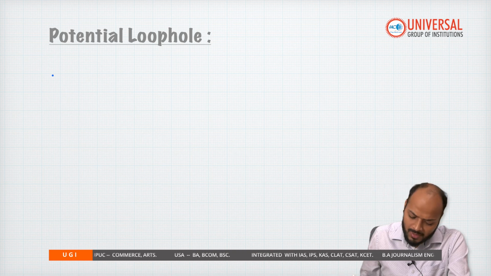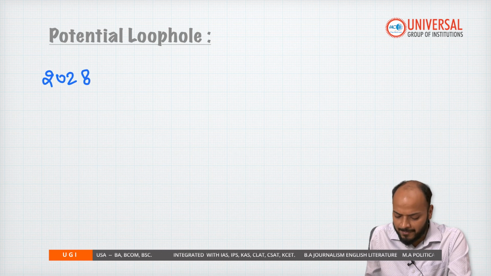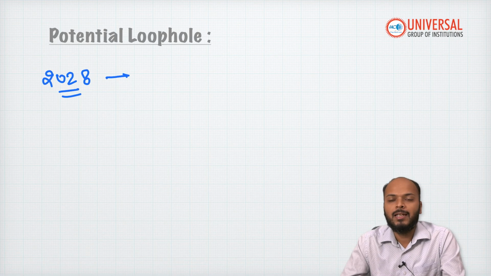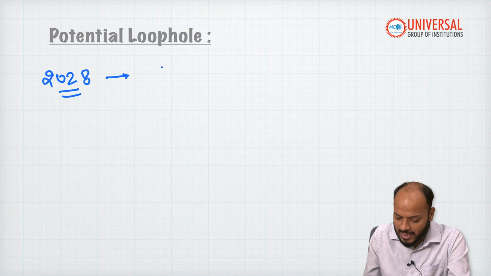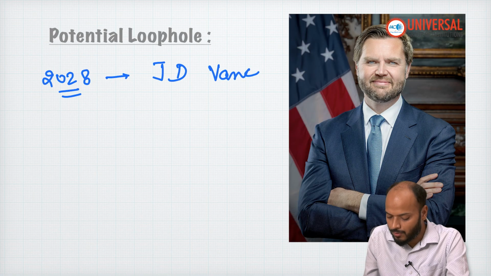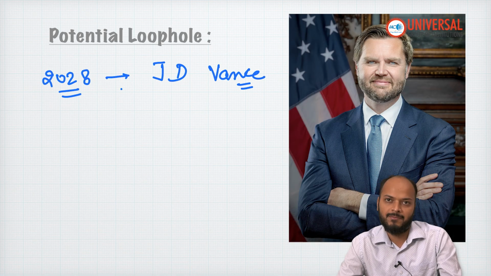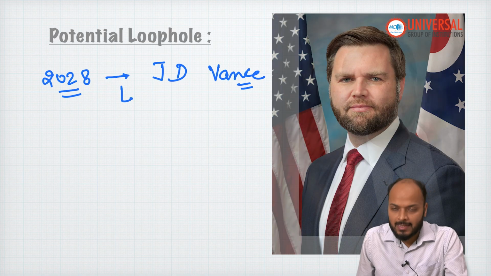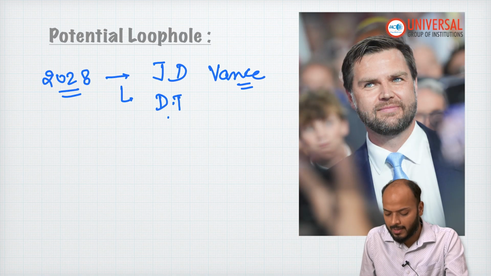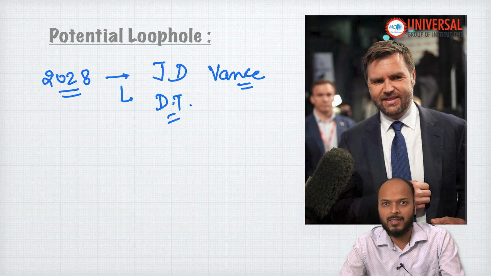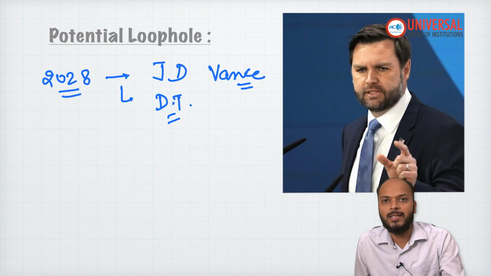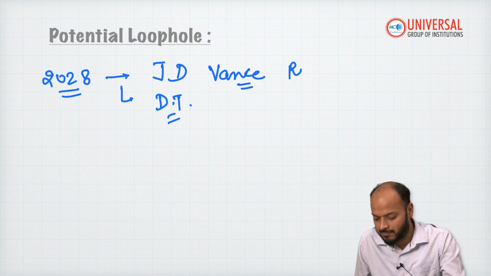What is that loophole? For example, the next election will be in the year 2028. What Trump can do is, in 2028 he can ask his present vice president J.D. Vance to contest or run for the post of president, right. Let's say J.D. Vance wins the election. J.D. Vance can have Donald Trump as his vice presidential candidate. So if J.D. Vance wins the election in 2028, after winning he can resign from the post.